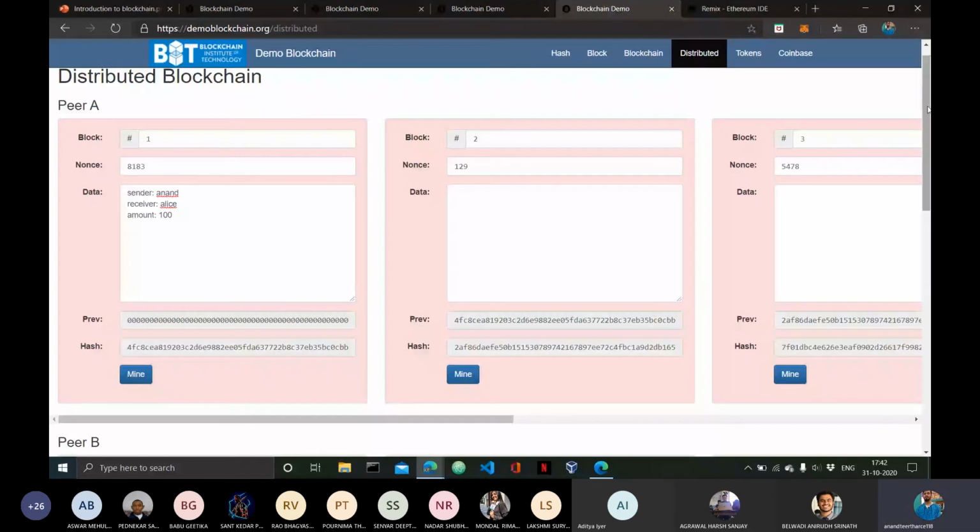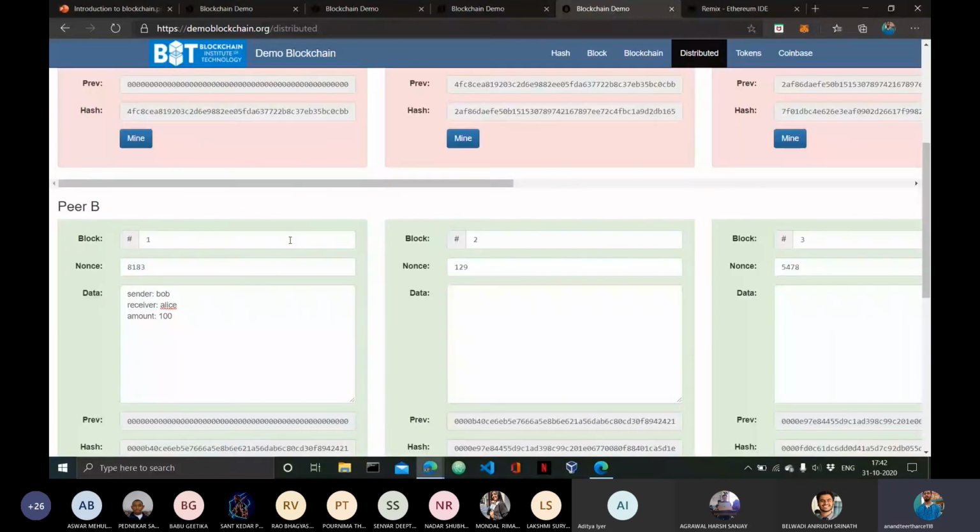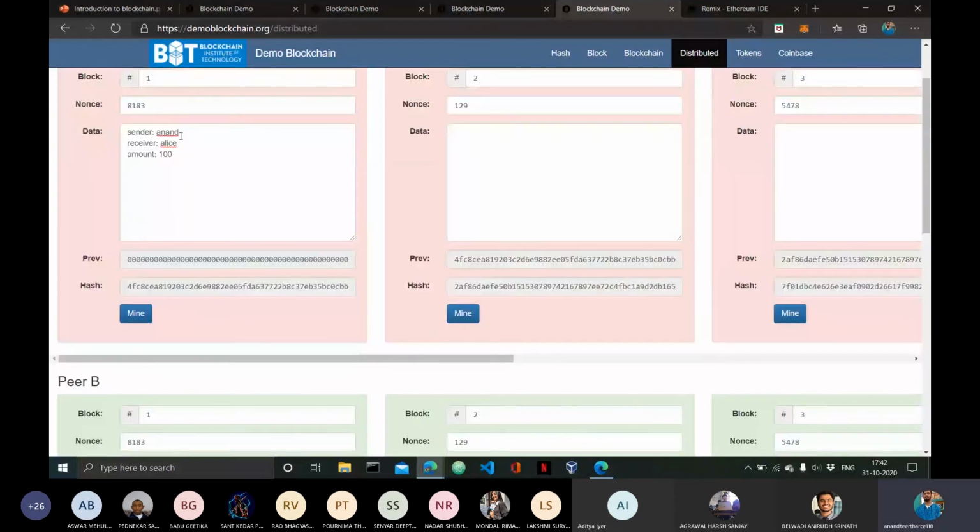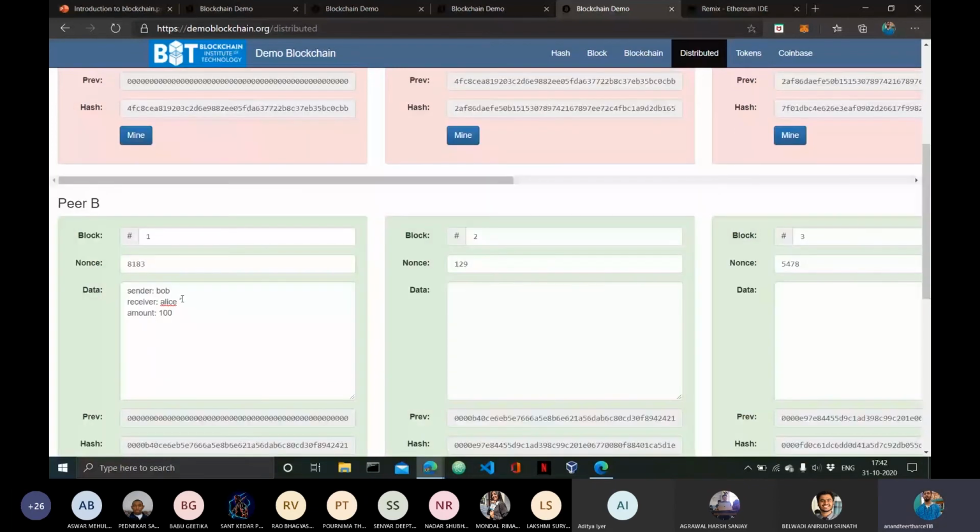So if it was possible for me to make the same change, that is from sender Bob to Anand, in this peer B also, then at the same time this change would have to happen. And mostly the computers in a blockchain, that is the peers in a blockchain, are separated across countries.